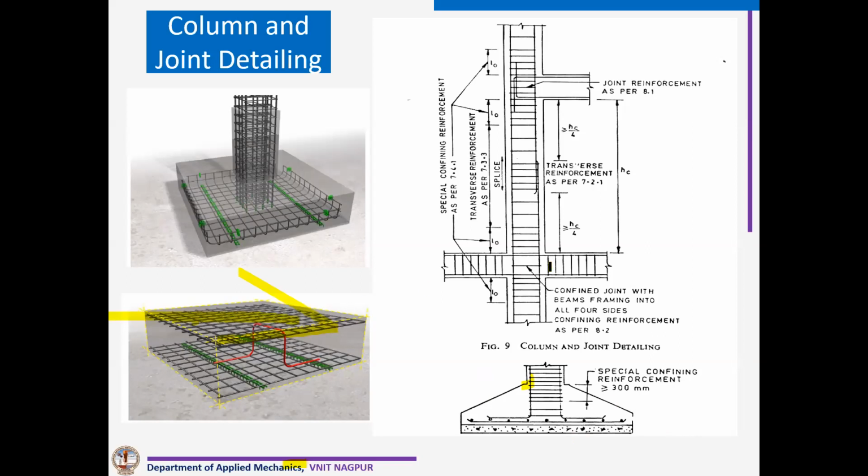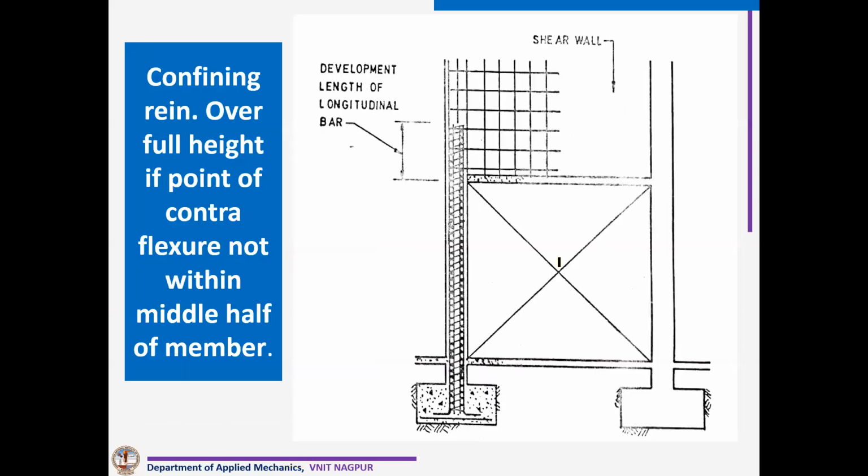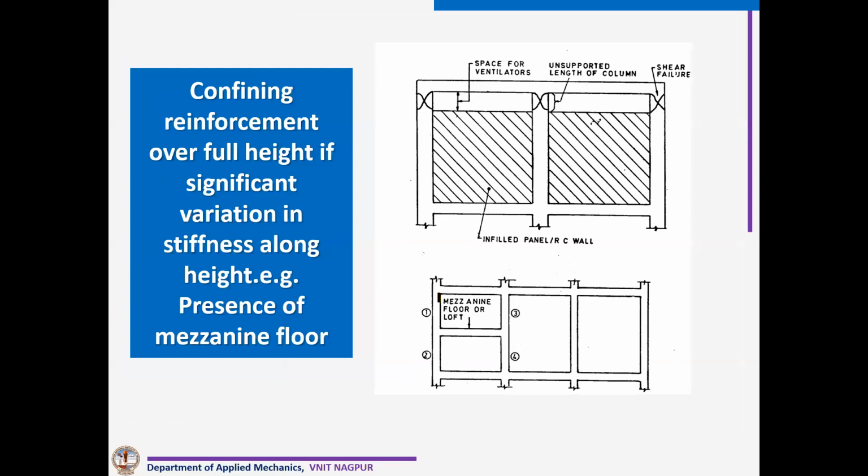at the top also. Whenever there is a mezzanine column, most of the buildings now have a mezzanine floor for parking, we must provide the confining links throughout that parking floor, or wherever there is a mezzanine floor like this. We have to provide confining links throughout.